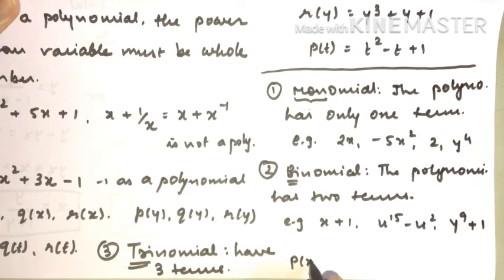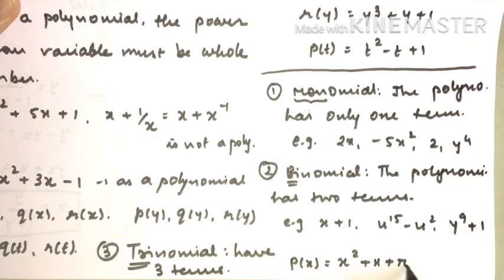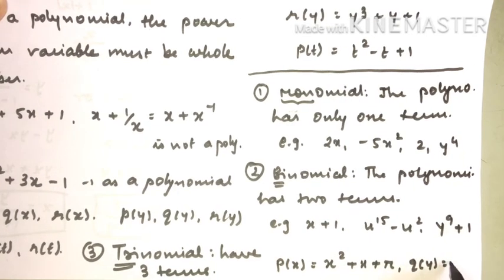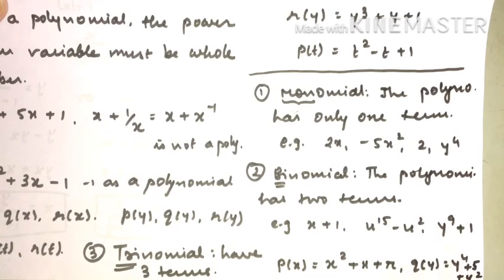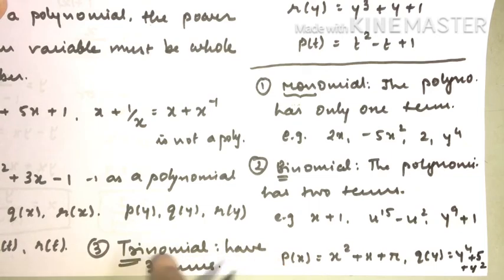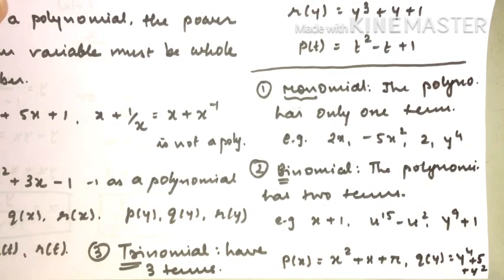For example, let me say p of x is equal to x square plus x plus pi. Then q of y is equal to y raised to 4 plus 5 plus y square, and it must have 3 terms. You cannot have only 2 terms. Below that is not good for us.